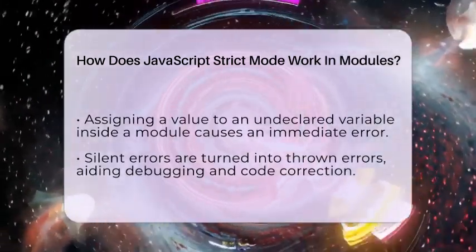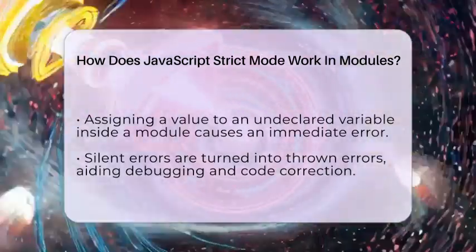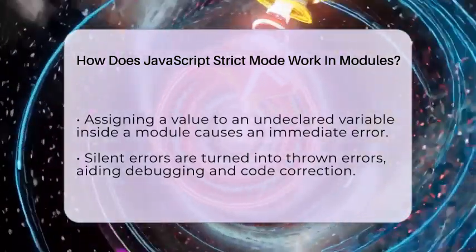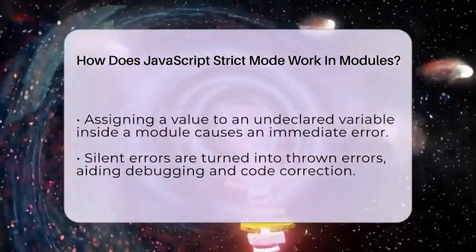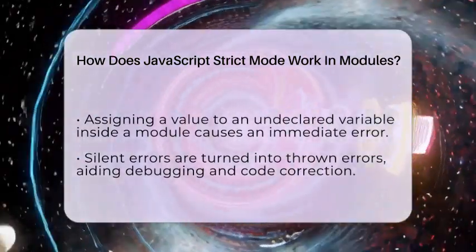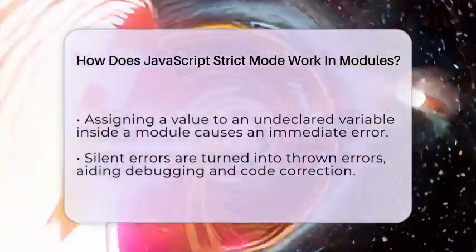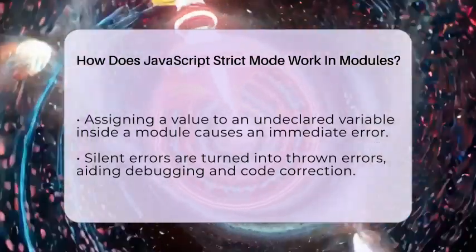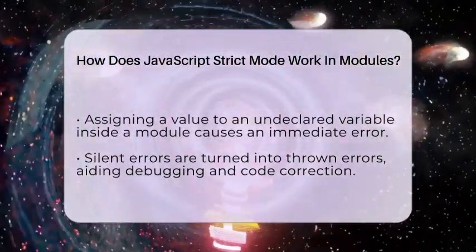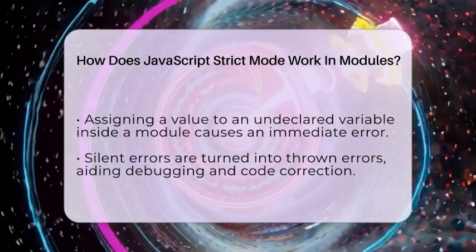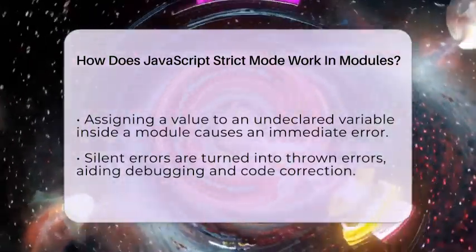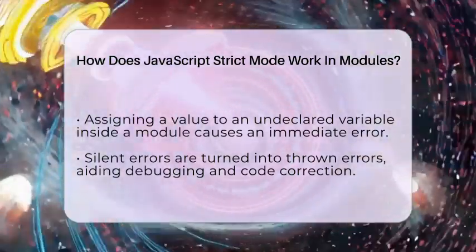Since modules are always in strict mode, you don't need to add the "use strict" directive at the top of your module files. This applies to all parts of your code inside the module, including functions, classes, and other declarations. Classes inside modules also follow strict mode rules automatically. If you try to assign a value to an undeclared variable inside a module, it will throw an error right away. This helps prevent common bugs that happen when you forget to declare variables.